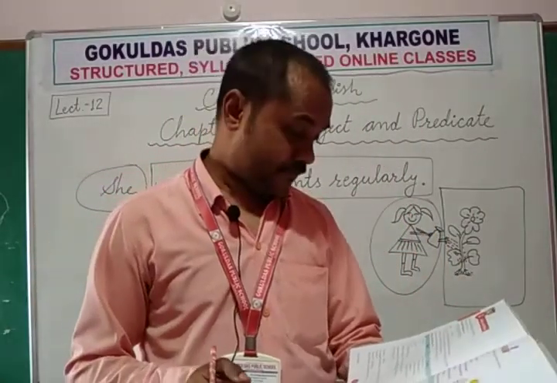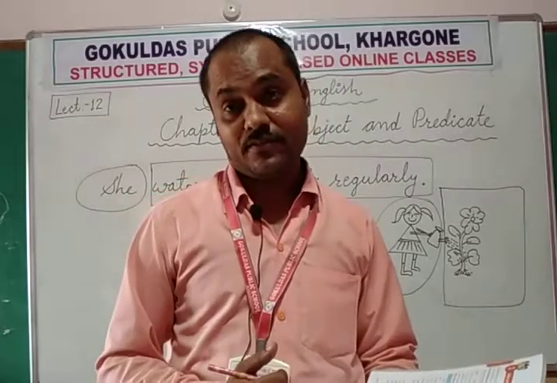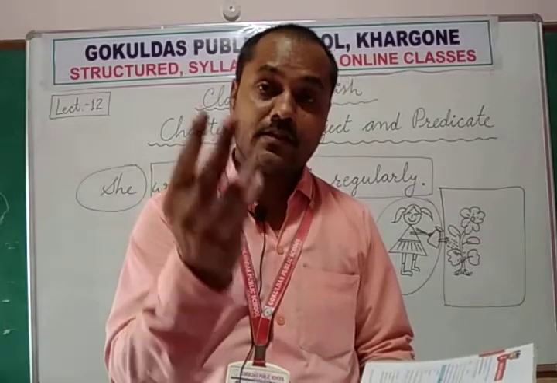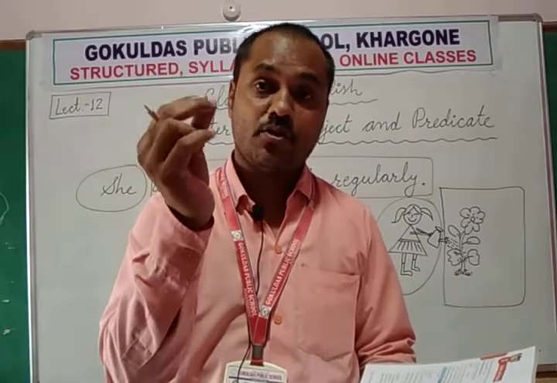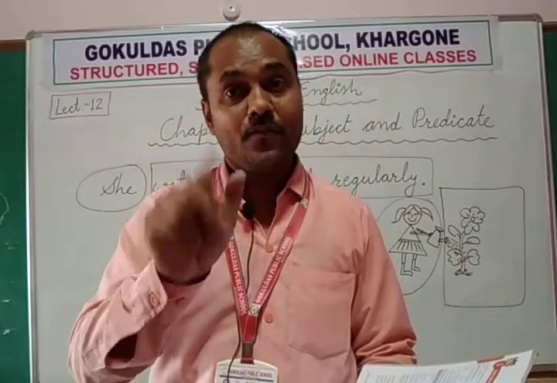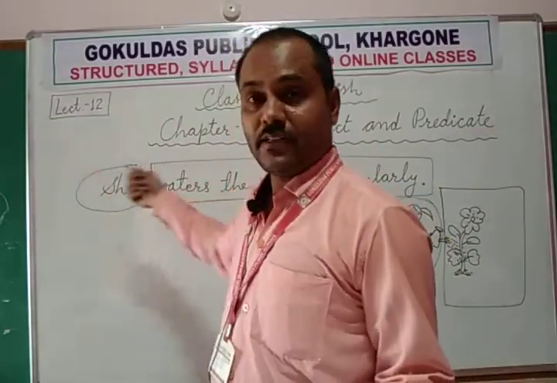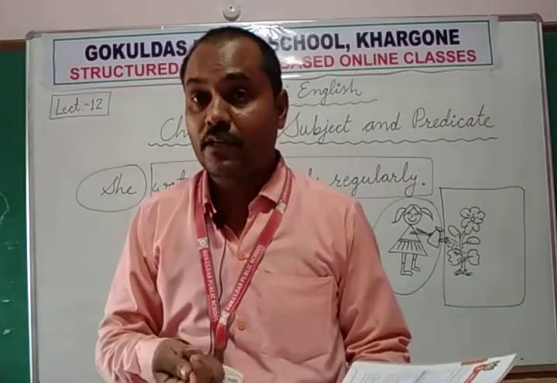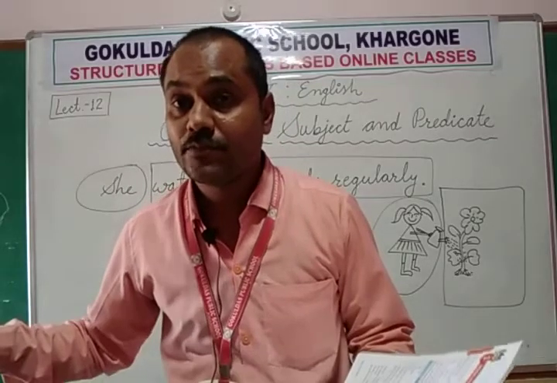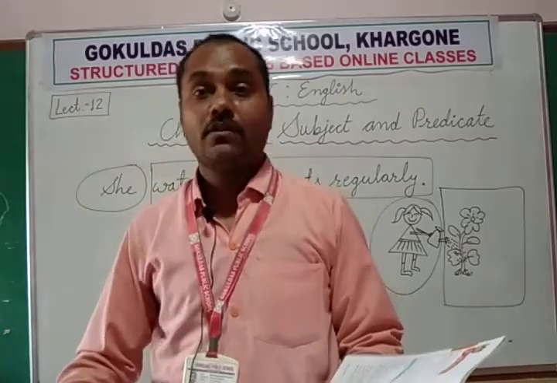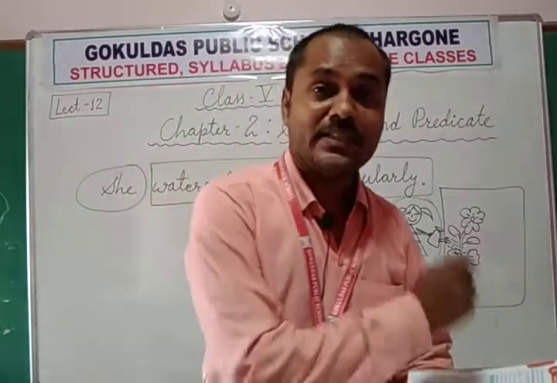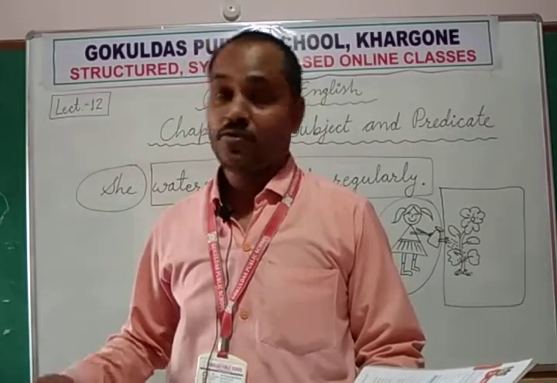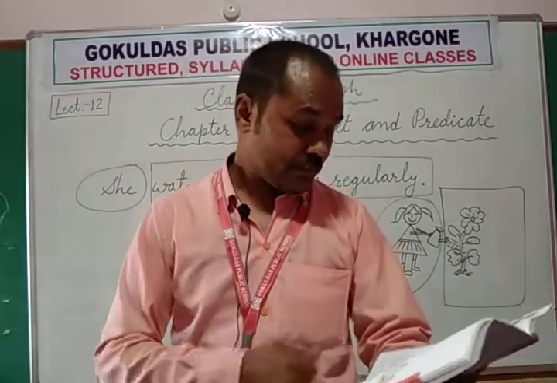This shop opens at 10 o'clock. This shop has two words, this and shop. These two words together make the subject, and the remaining part is called the predicate. What are we talking about? We are talking about this shop. So this shop is the subject, and what we are saying about this shop is that it opens at 10 o'clock. The remaining part is the predicate, and we are talking about the shop. So shop is called the subject.